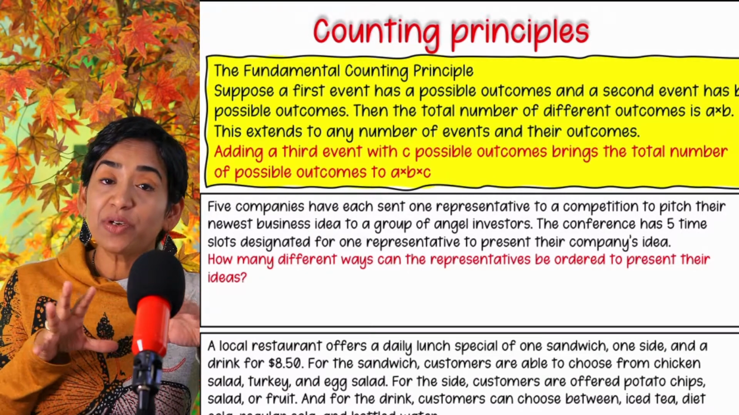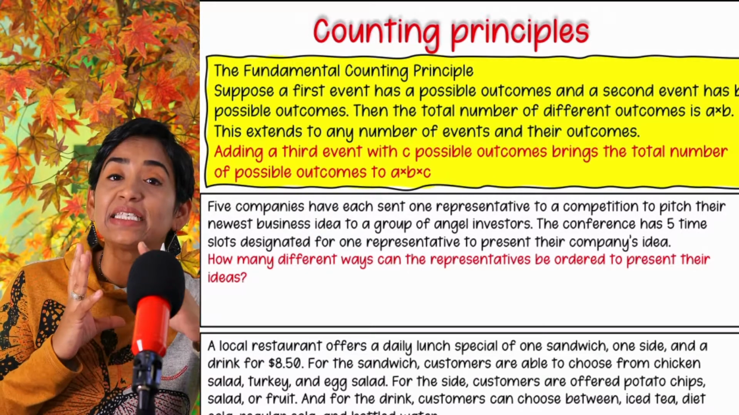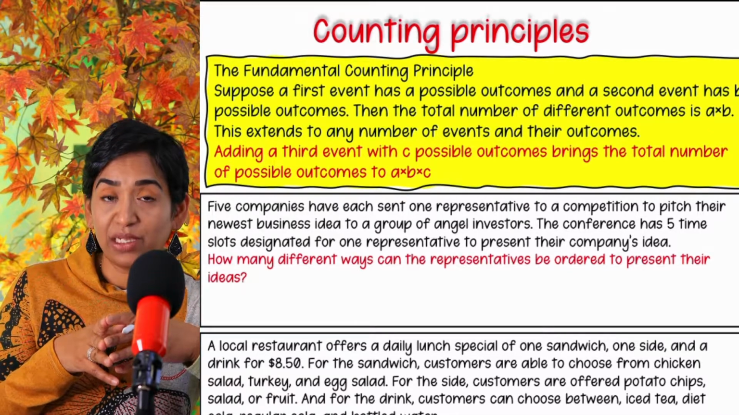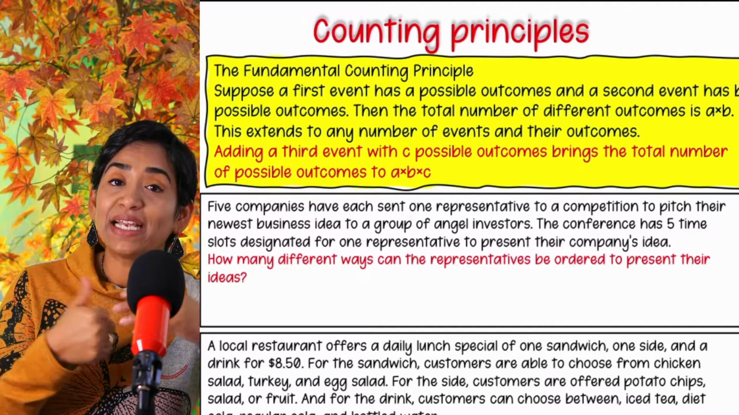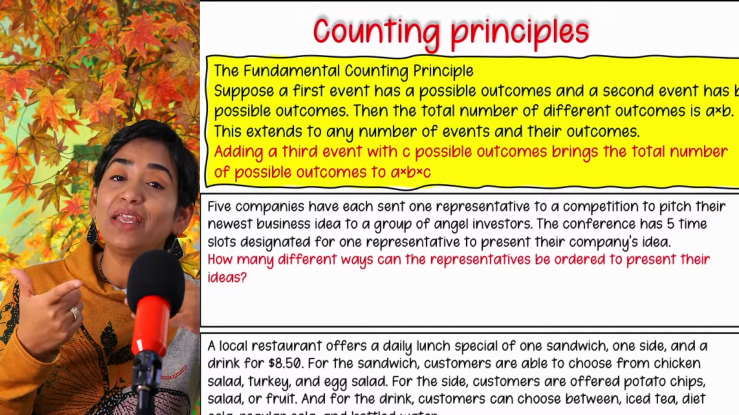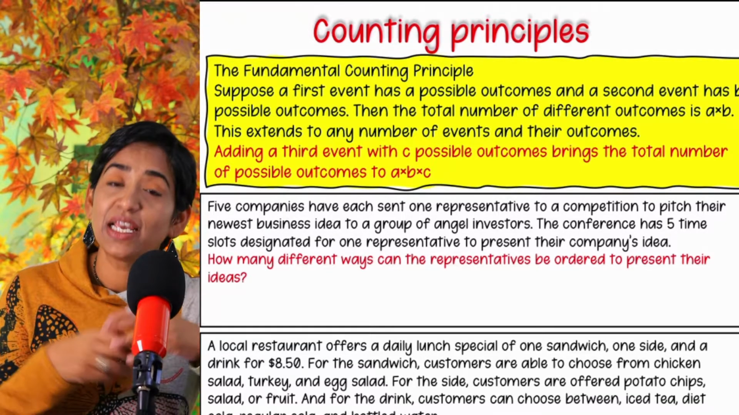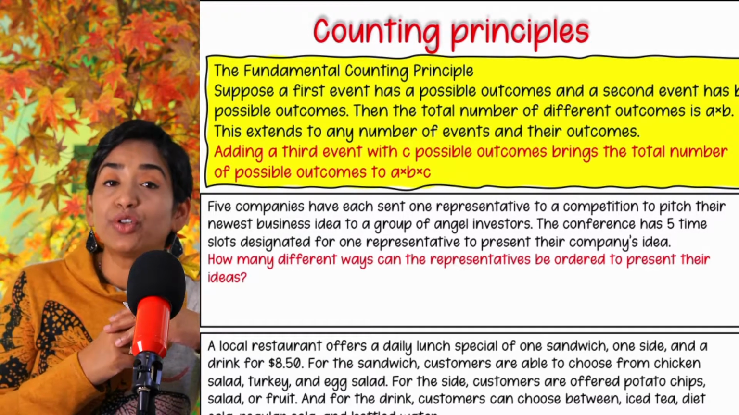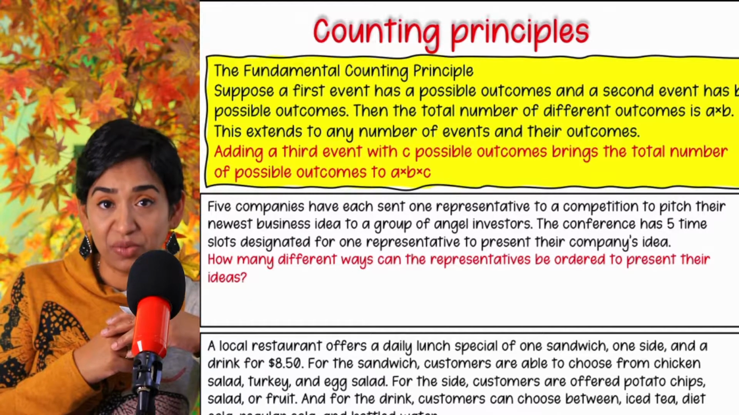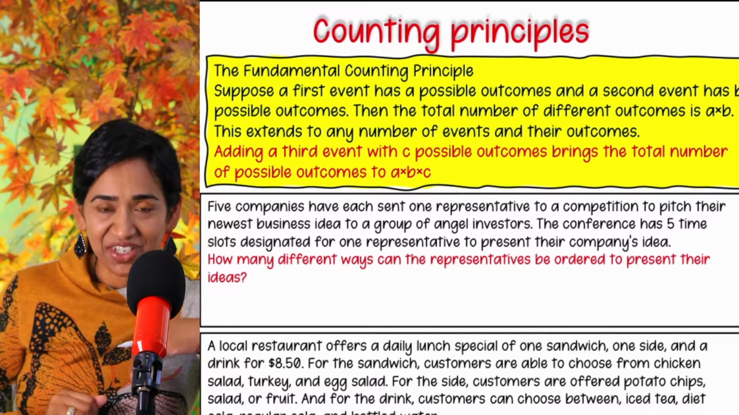So, the first principle we will be using is the fundamental counting principle. That is, if you have A ways of doing one event and B ways of doing another event, together you can do both those events in A times B ways. So let's go ahead and take a look at the first problem here.